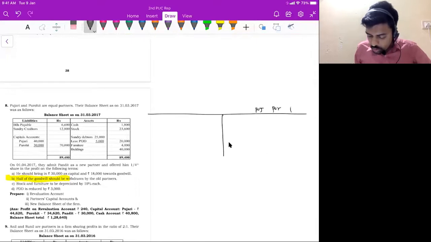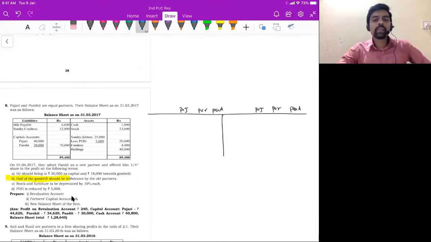Pujari, Purohit are the old partners and Pandit is new partner. Now look at the first adjustment. He should bring rupees 30,000 as capital and 18,000 towards goodwill. Page number 39, question number 8. So read the first adjustment. He should bring in rupees 30,000 as capital and 18,000 towards goodwill.